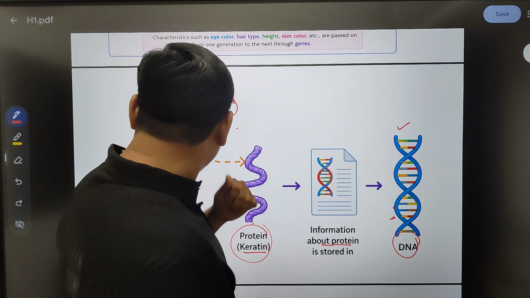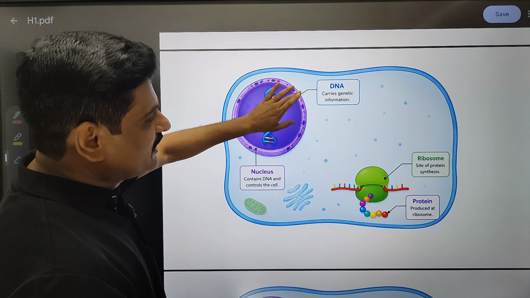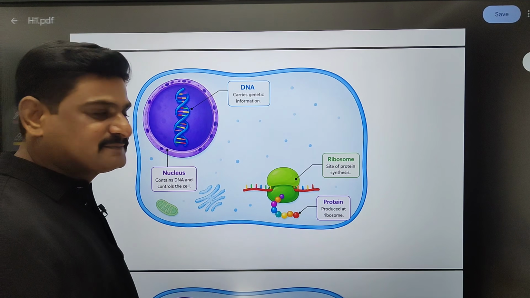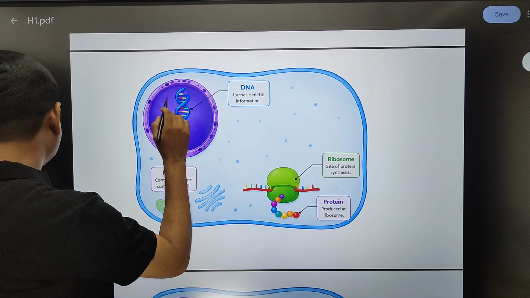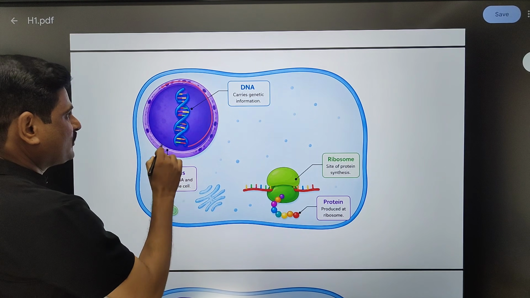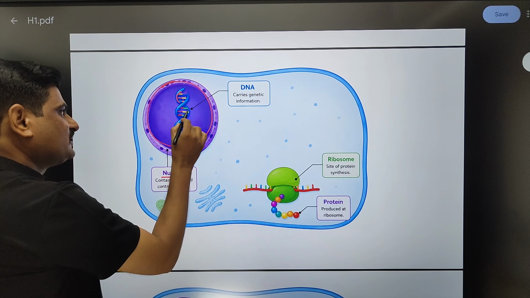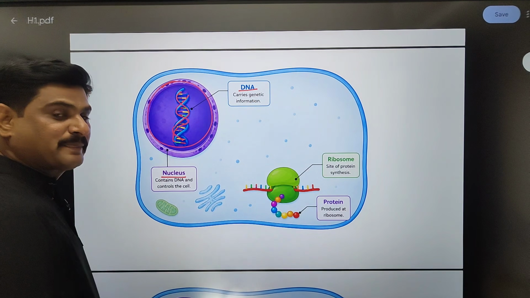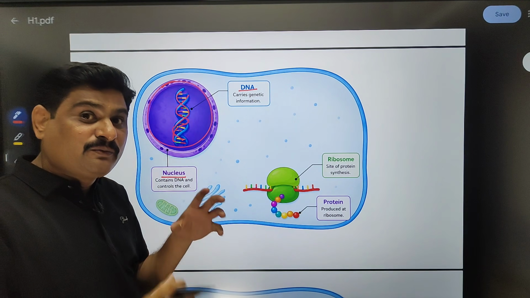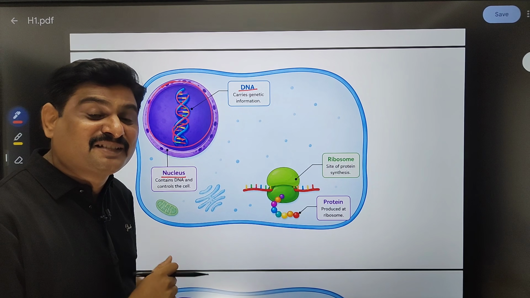Now, this DNA is so important, so, sir, where is it present? If you consider this as one cell, inside the cell you will find one structure, this one here. We call this structure the nucleus. Inside the nucleus, can you see this ladder-like structure? This is your DNA. Why are we discussing DNA?